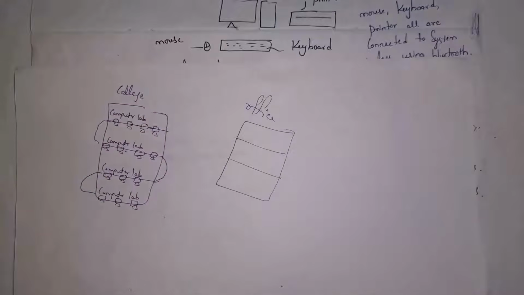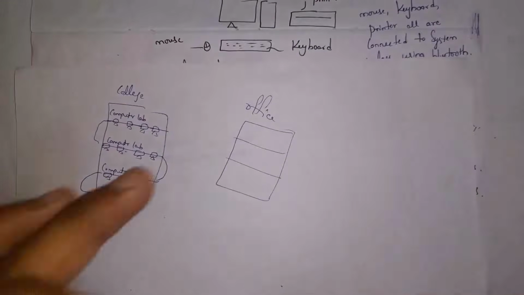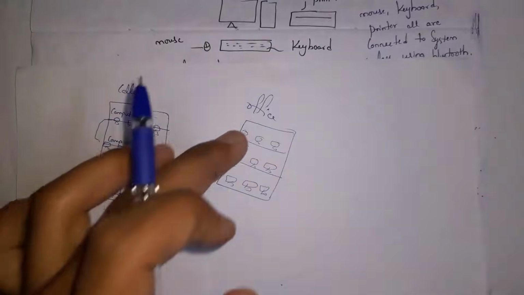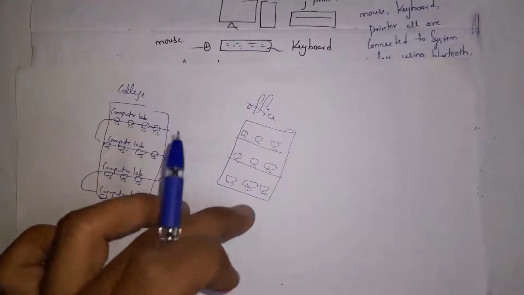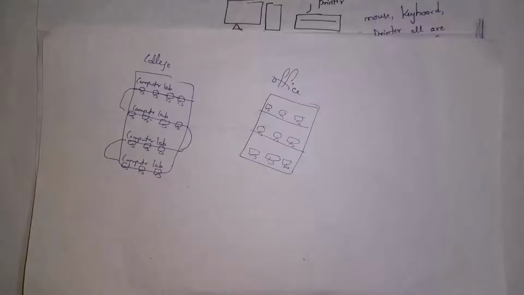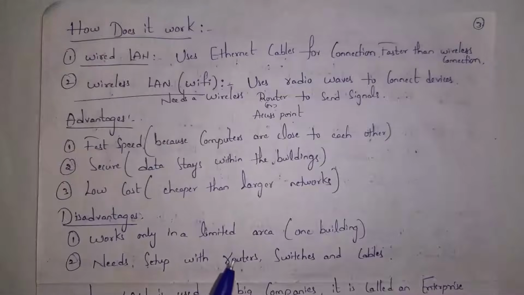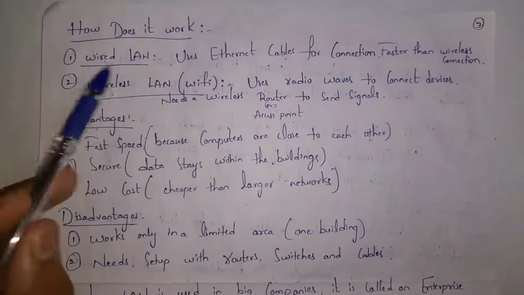As another example, there is an office. In this office, employees are working on 3 floors and all these computers are connected to each other. These are 2 examples of LAN. Guys, there are 2 types of LANs. They are wired LAN and wireless LAN.